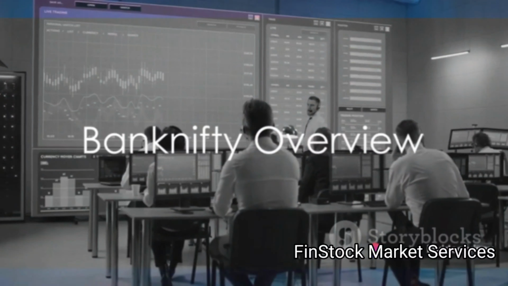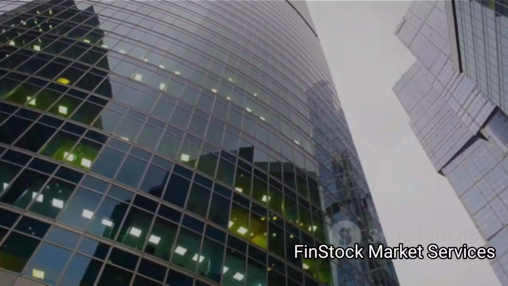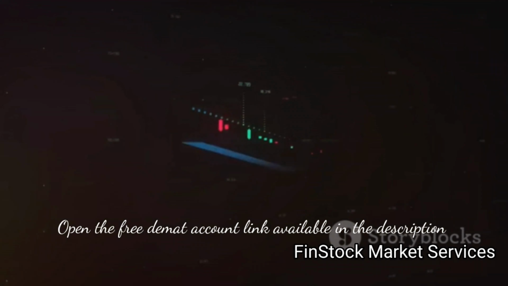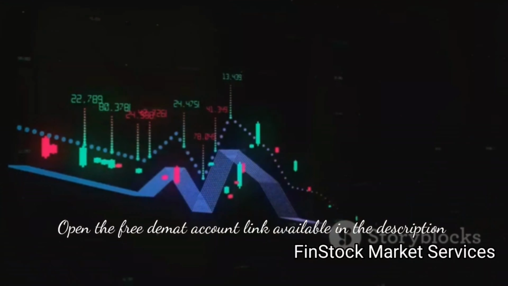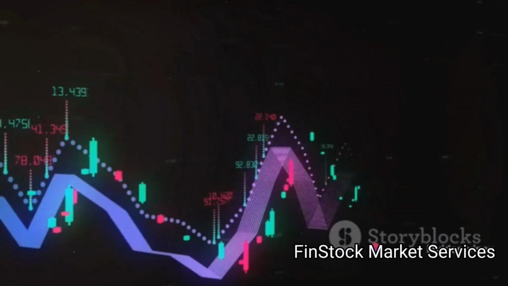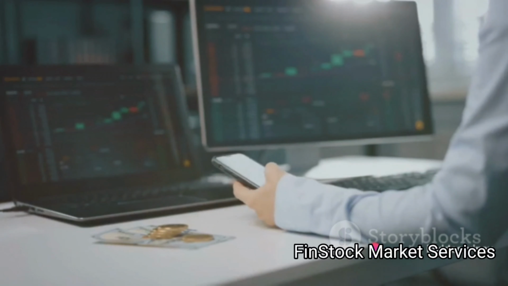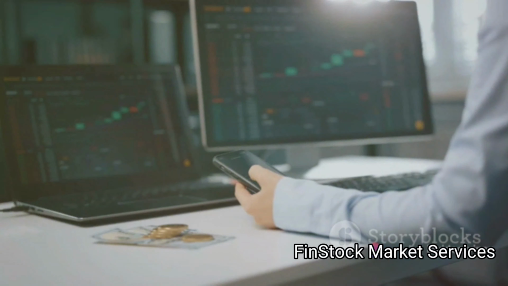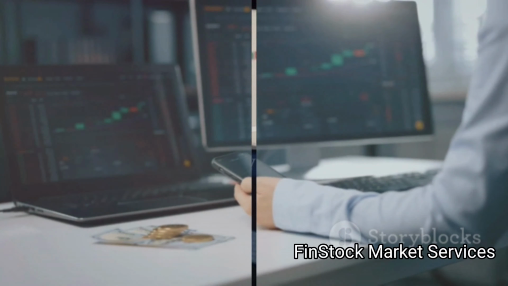Now let's shift our focus to Bank Nifty. This index is a bit more specialized. It represents the 12 most liquid and large capitalized banking stocks listed on the National Stock Exchange. It provides investors and market intermediaries with a benchmark that captures the capital market performance of Indian banking sector.